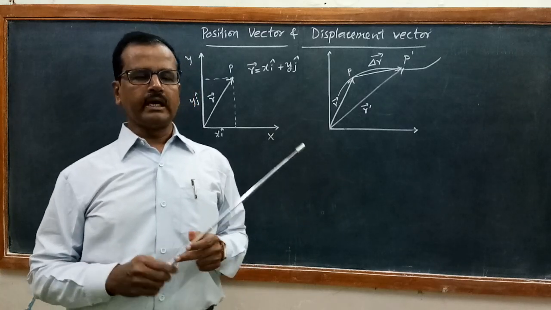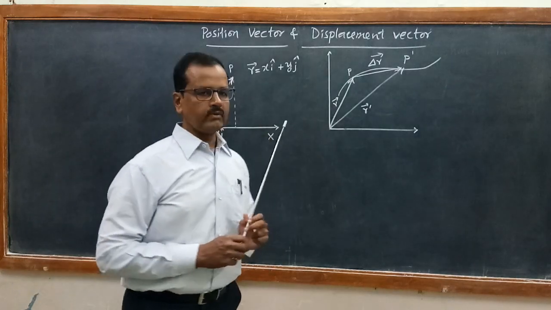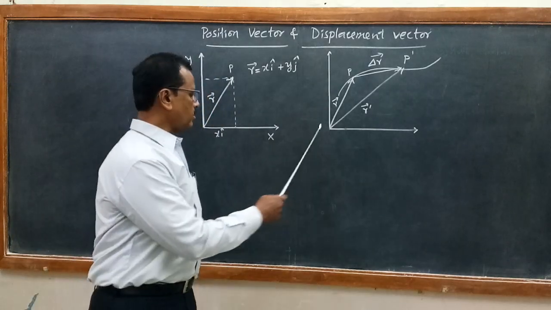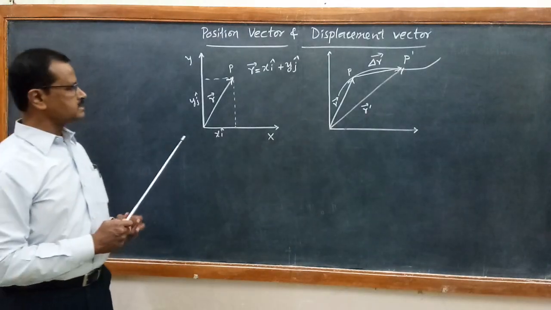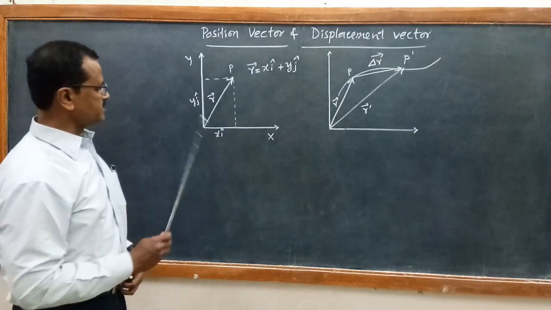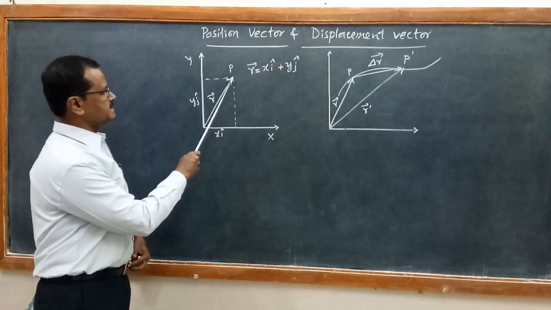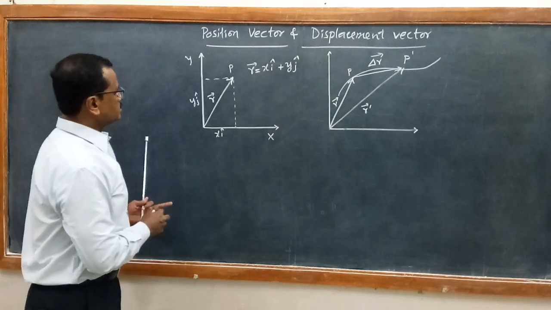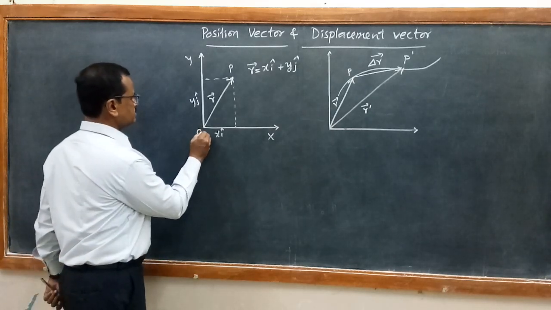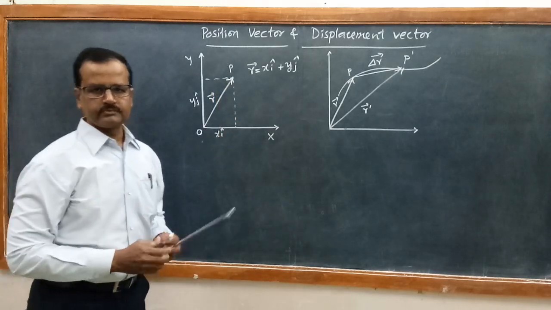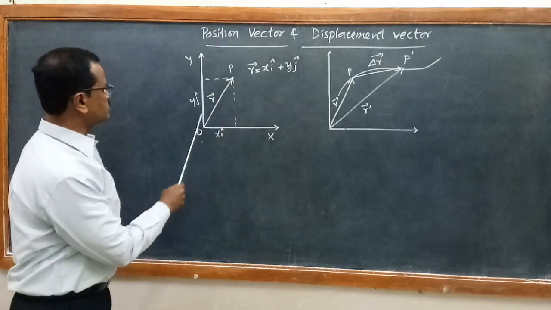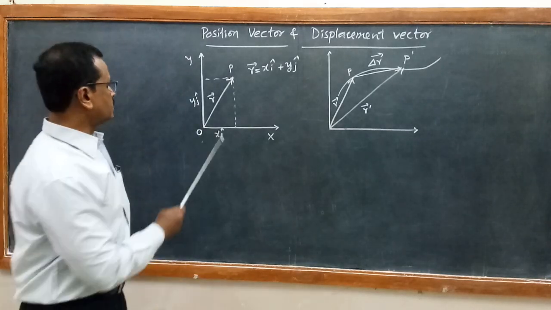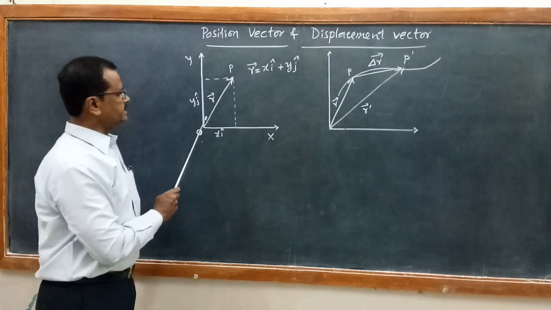Only difference is in one-dimensional motion, the particle was moving either along positive x-axis or along negative x-axis. But in this case, it is moving on a plane. So let us first see, if a particle is here on the xy plane, then the vector drawn from the origin to the position of the particle gives us the position vector as we have defined earlier. Now OP vector is a position vector.